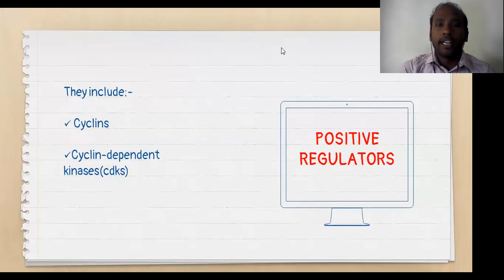So coming to the next component of my topic, that is positive regulators. What are the positive regulators? So far we discussed much about cyclins and cyclin dependent kinases. These two come under positive regulators. Why?